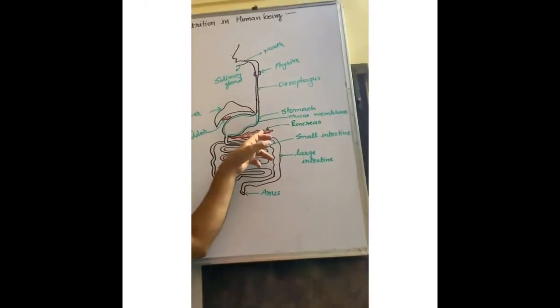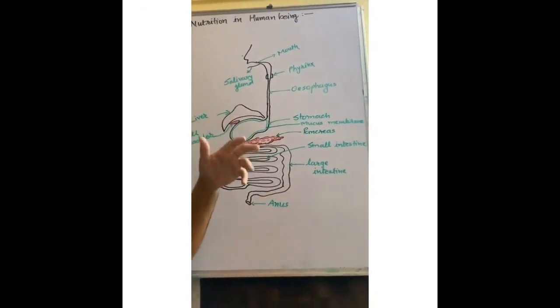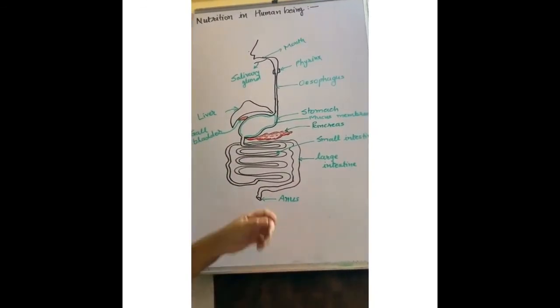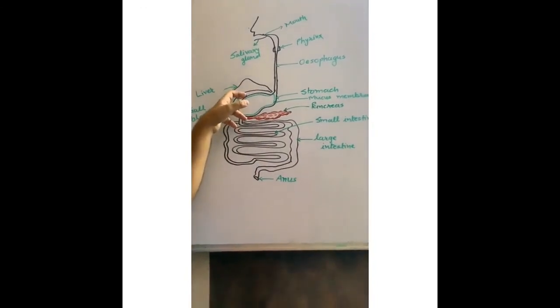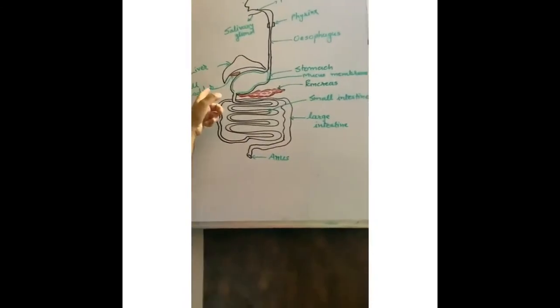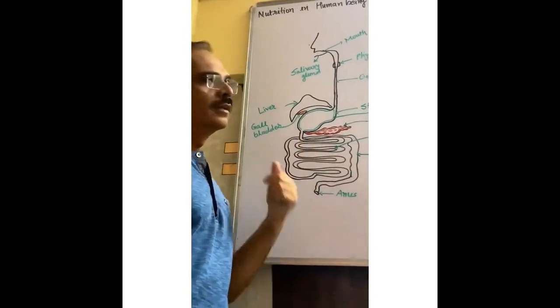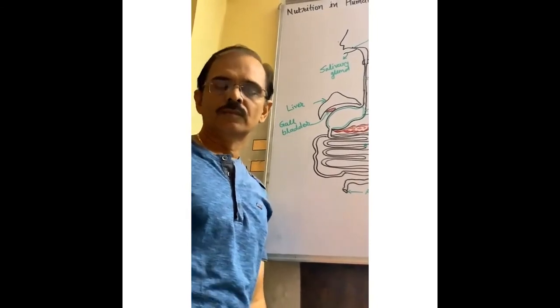Below the stomach, pancreas is there, which produces different juices or enzymes, which we will discuss later. Liver, which also produces some enzymes, which we discuss later, and gallbladder also. This is the structure of nutrition in human being. That's it.